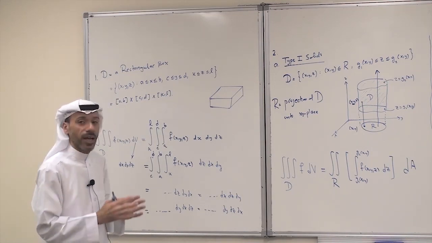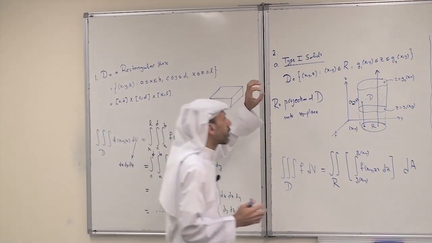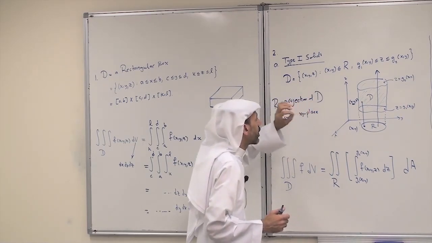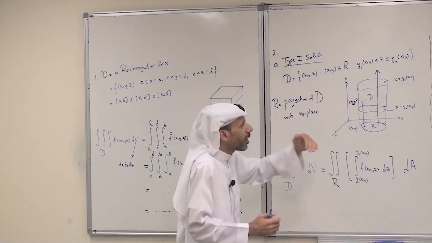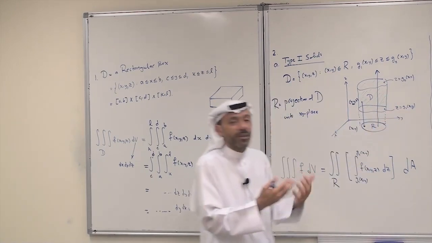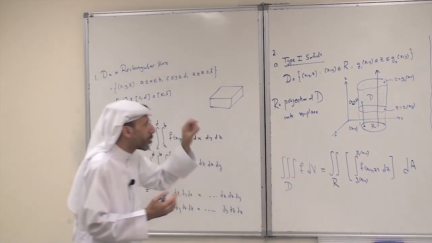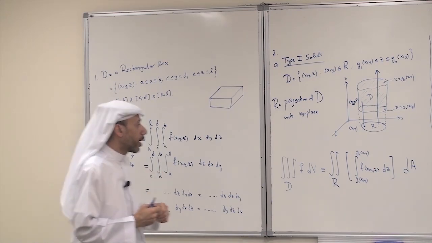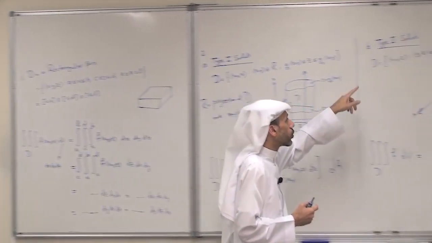So this is type 1, and this is a very important type. Once you understand type 1 fully, the other two are really similar. So always concentrate on type 1 solids and try to understand them fully. Now we go to type 2 solids.